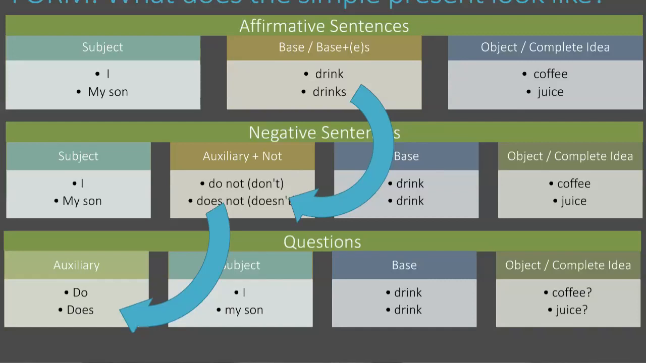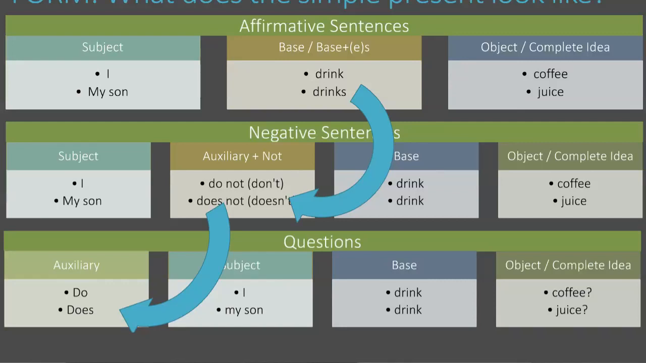So, I drink coffee: subject, base form, rest of the sentence. My son drinks juice. So my son is a third person singular subject. Our verb will change to get an S at the end, and then we'll complete the rest of the sentence. My son drinks juice.